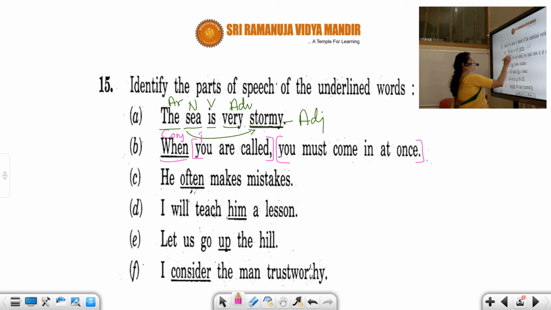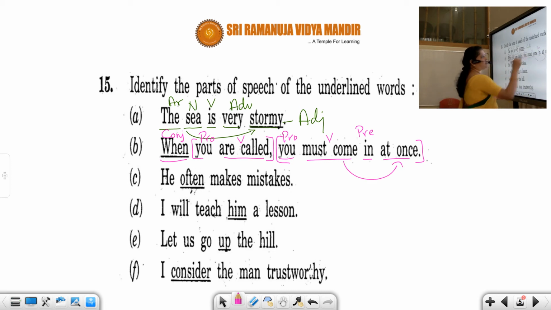You, pronoun. Are called, verb. You, again pronoun. Must come, verb. This is an auxiliary verb, a modal verb, you know. In, at once, come in, preposition. At once means immediately. You must come. Come when?